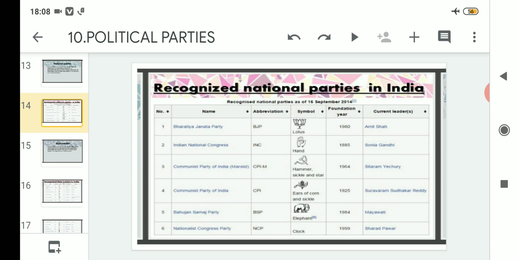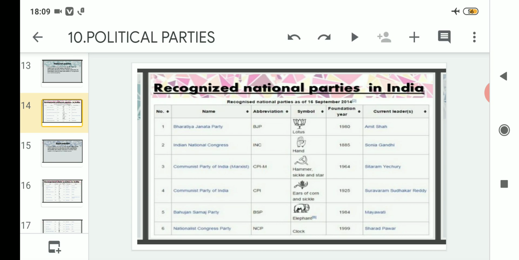Now fourth comes the Communist Party of India, that is not Marxist, it is only CPI, and the earlier one was CPIM. Regarding CPI, its symbol is ears of corn and sickle, and it was formed in the year 1925, way before CPIM was formed. Regarding its leader, it is Sudhakar Reddy. Clear?